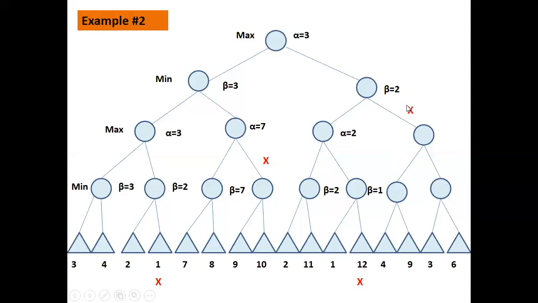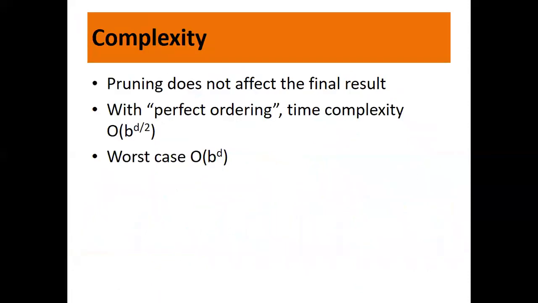So instead of exploring the whole tree, we explored only part of the tree and we got the solution. This is the beauty of alpha beta pruning, and it does not affect the final result. The final result is the same as what you get applying the simple minimax algorithm. The only thing is that you don't explore all the branches of the tree. You cut out the branches depending on the alpha beta value.